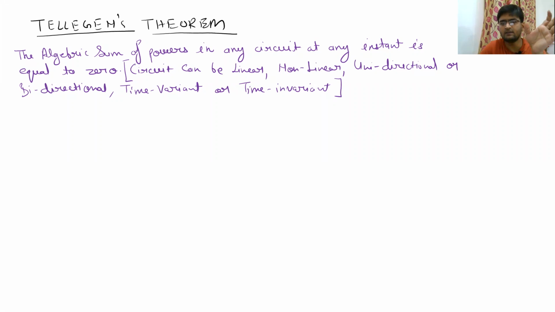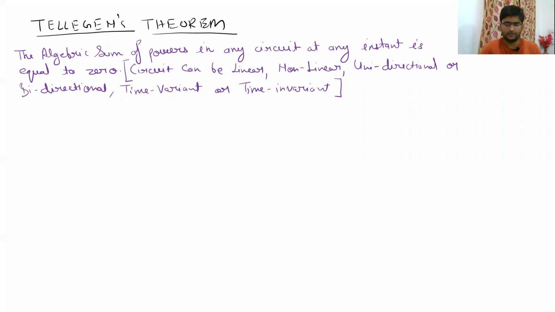And it doesn't matter if the circuit is linear or non-linear, unidirectional or bidirectional, time variant or time invariant, it doesn't matter. Because this principle works on the basis of the law of conservation of energy. And the law of conservation of energy states that energy cannot be created or destroyed. It can only be transformed from one form to another form.